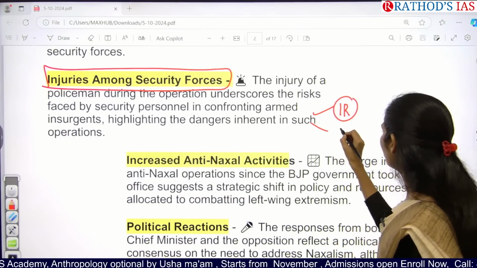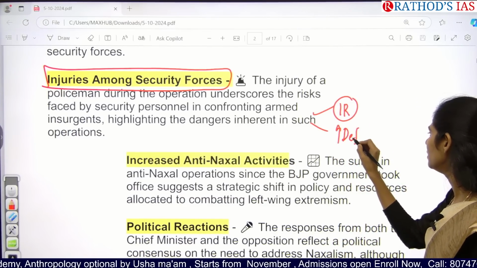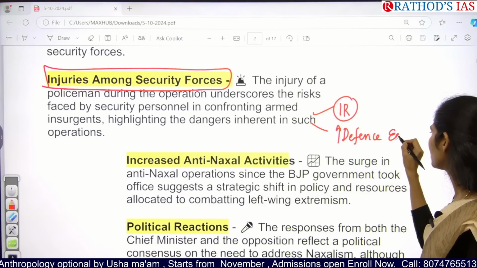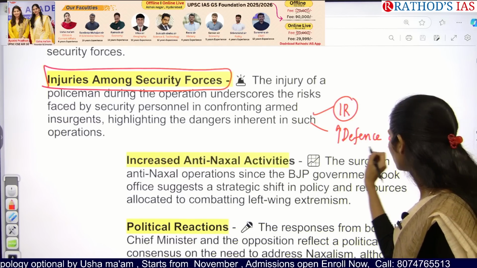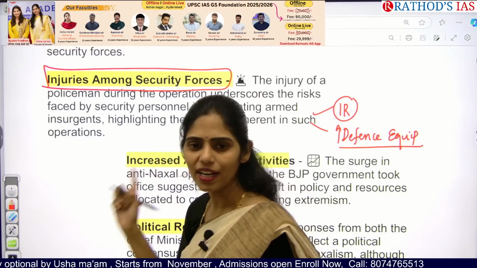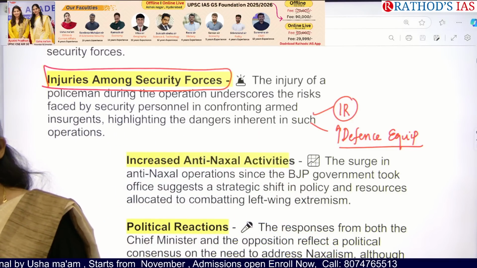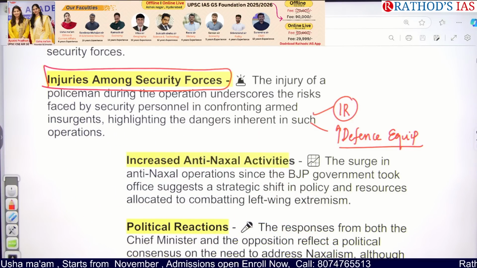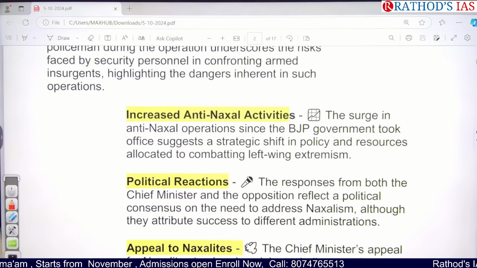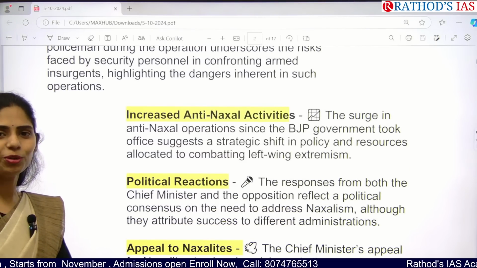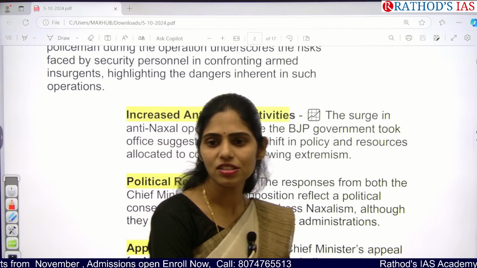And we even have to increase our expenditure on defense equipment. Okay, so you can also add science and technology here, like bulletproof jackets. Okay, and the next one here is, yes, after Prime Minister Modi came into power, so from the last 3 times, right?